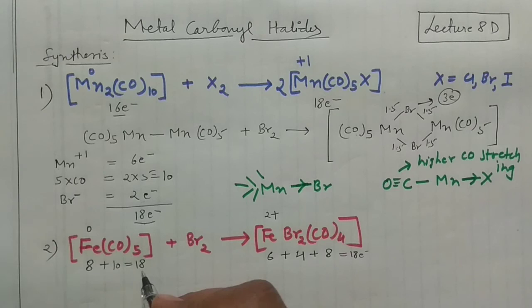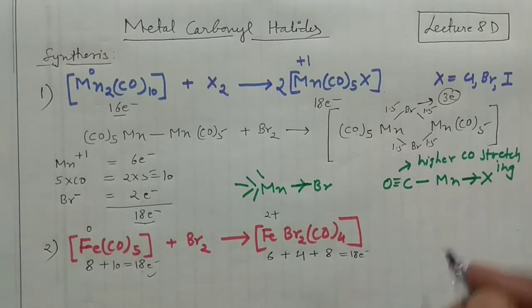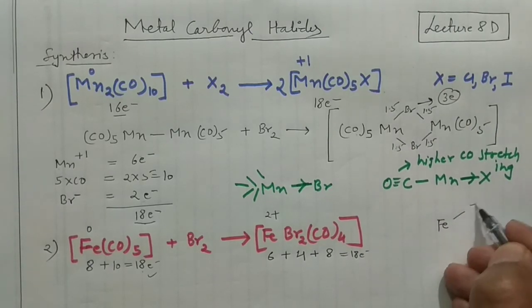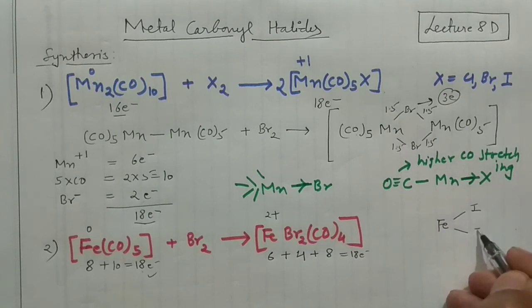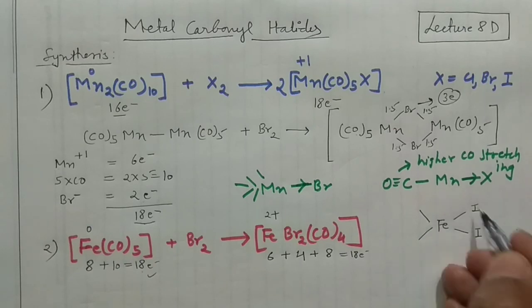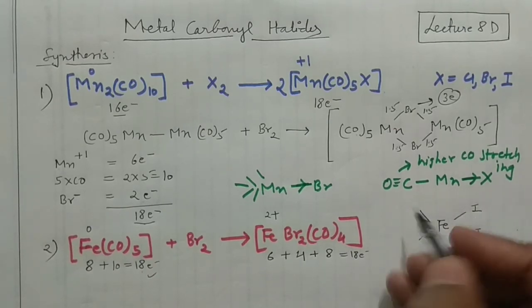So it is going from an 18 electron system to an 18 electron system, while in the earlier case it was going from a 16 electron system to an 18 electron system. And the important thing is that you should know the structure of these compounds. So how can you write the structure? Say you are having this particular complex, you can put your iron in that case. And remember, the structure which the scientists generally find is like that: your iodine atoms are present at 90-degree angle.